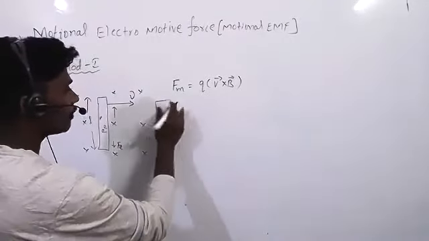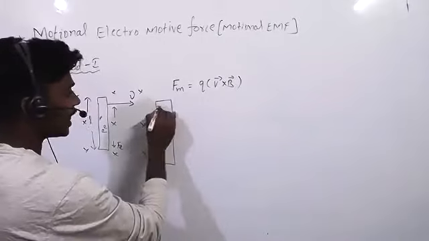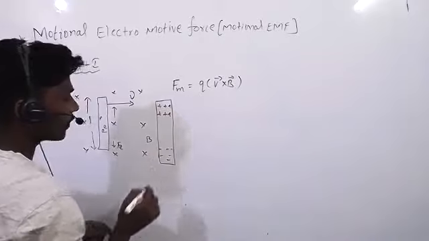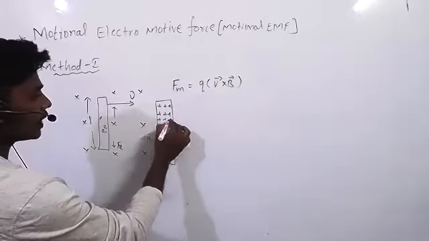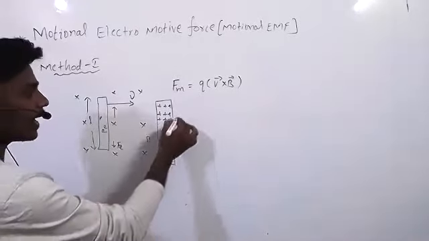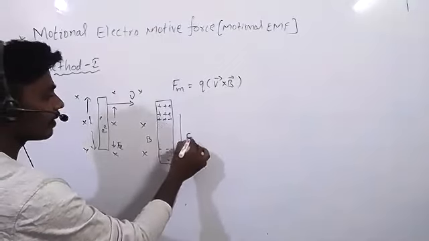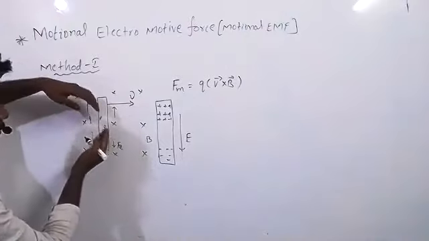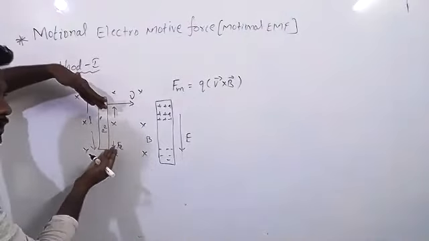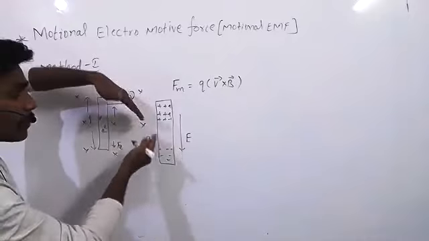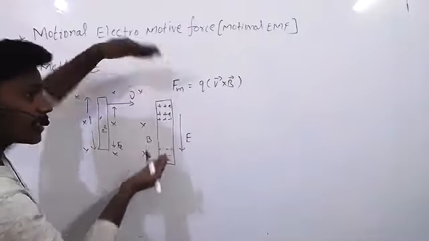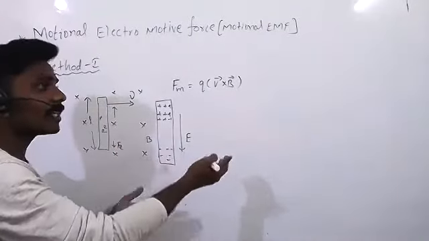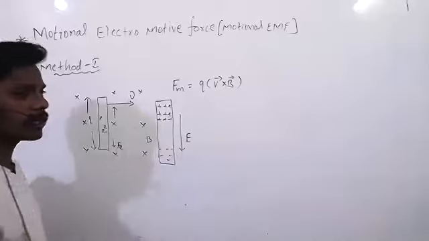After some time gap, clearly, these are the positives and these are the negatives. Now what will happen? Electric field will develop here. Protons and electrons separation takes place, right? When protons and electrons separate, there is a potential difference. When there is a potential difference, that means electric field will develop. Electric field direction is positive to negative. Am I clear?